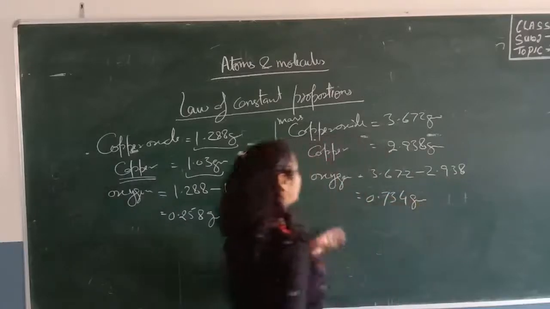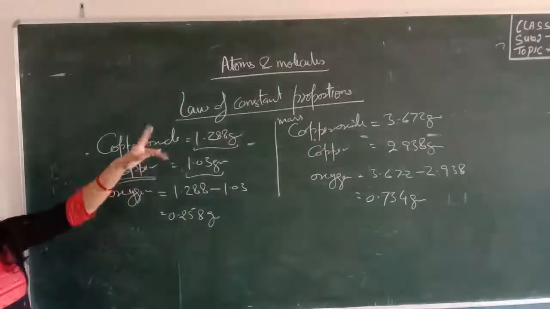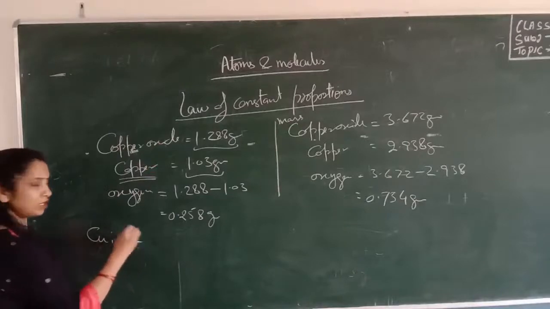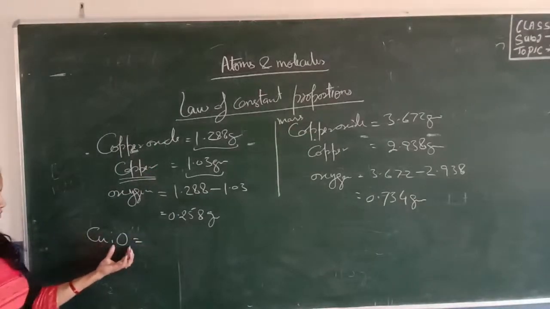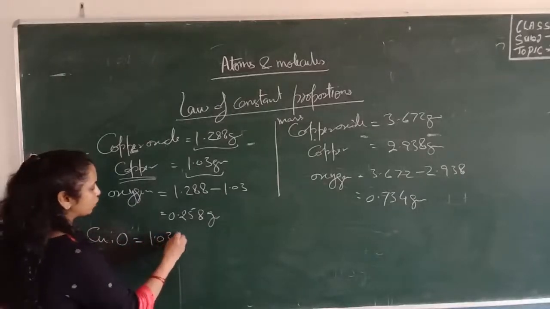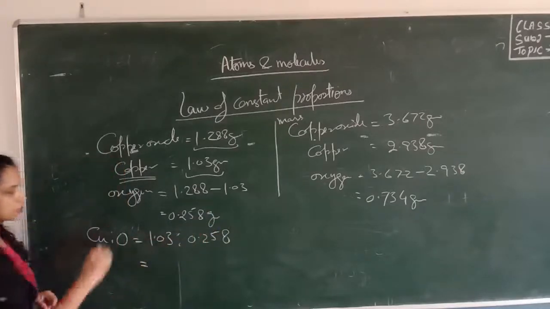So this is the mass of oxygen in another experiment. Now according to the law of constant proportion, the ratio of copper and oxygen should be equal. So we are going to find the ratio of copper and oxygen in the first experiment. 1.03 is the mass of copper and 0.258 is the mass of oxygen.